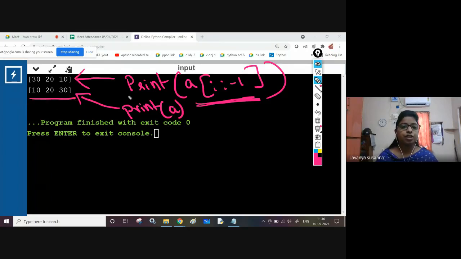When you use A colon -1, it is not going to reverse the original array. You will get only the reversed elements displayed. The array will be like that only, containing 10, 20, 30. The original array will not be altered. It just returns the reversed array elements.